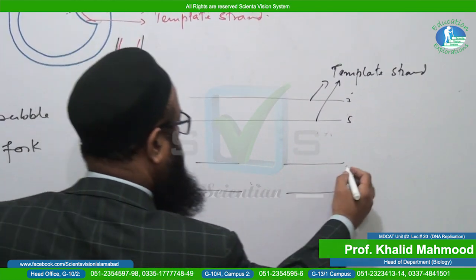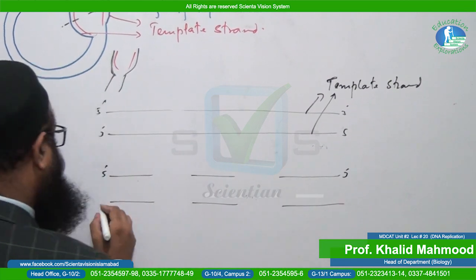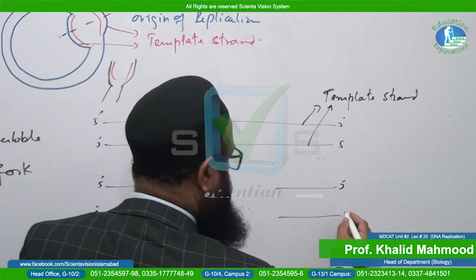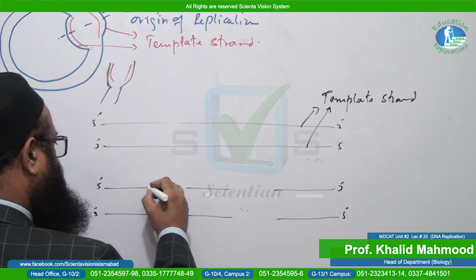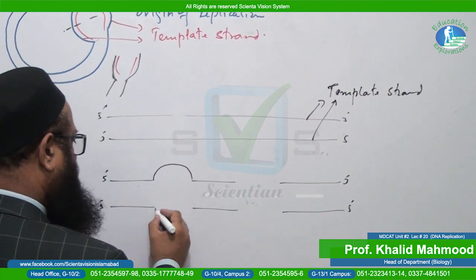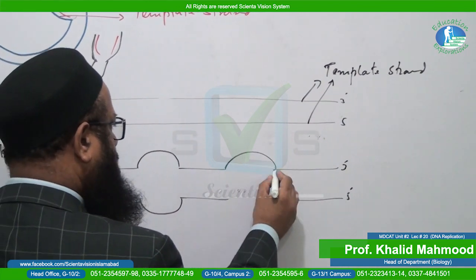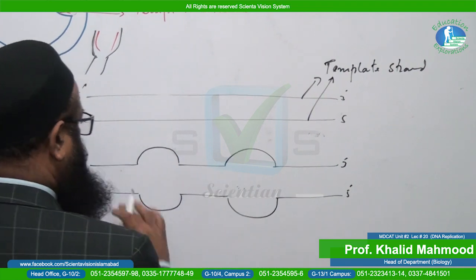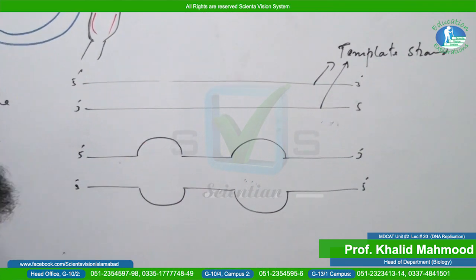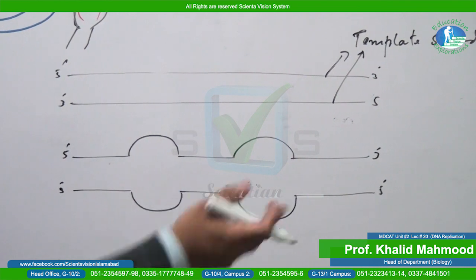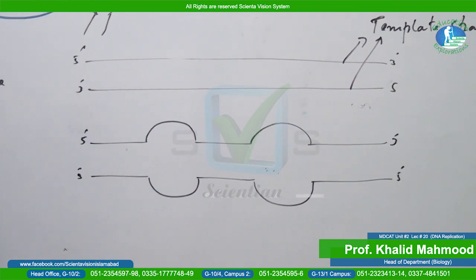5 end, 3 end, and this one is what? 5 end. And here we will show the site of origin of replication. We have already shown two strands get separated. How these two strands are separated we'll discuss in the later part of this lecture.